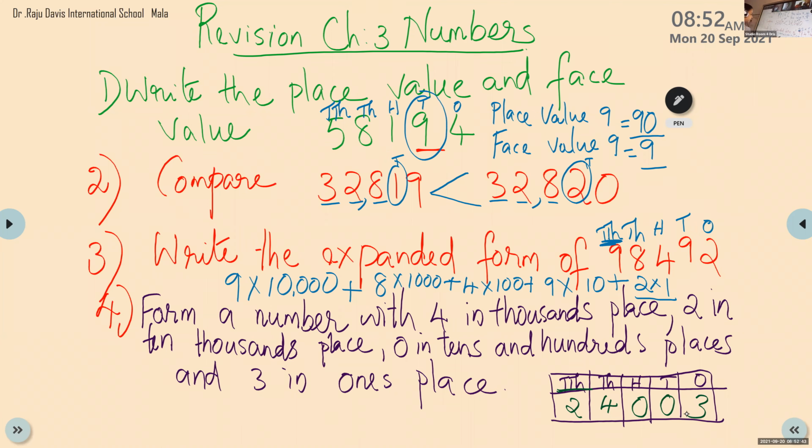Children, form a number with 4 in thousands place. See, children, I told you to draw this place value chart because while you are reading the question itself, you can place the number inside the place value chart. 4 in thousands place, 2 in 10,000s place, 0 in tens and hundreds. So that means 0 in both 100 and tens place, and the last one 3 in ones place. Very easy, no, children? I think all of you got correct answer for these questions. Yes, ma'am. Yes.